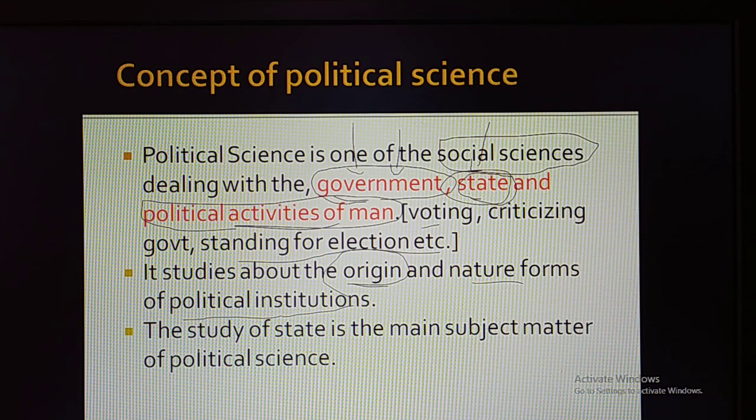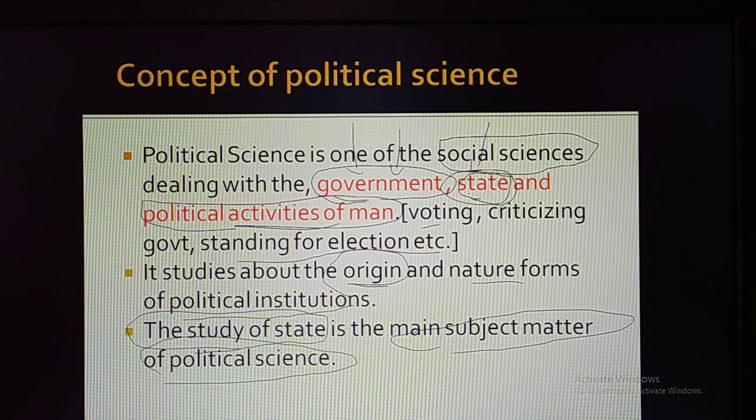And apart from that, the study of the state is the main subject matter of political science. Remember, again I would like to make it clear, state means they are not referring to Karnataka, Andhra Pradesh, Maharashtra, Tamil Nadu. State means countries, like India is a state. Obviously there is a huge difference between the state and the country, but in the context of political science, state means countries. So the study of the state, the study of countries, is the main subject matter of political science. It will be moving around countries like India.